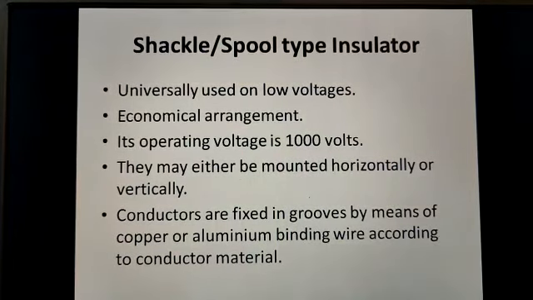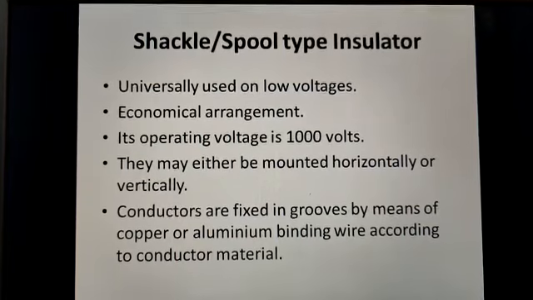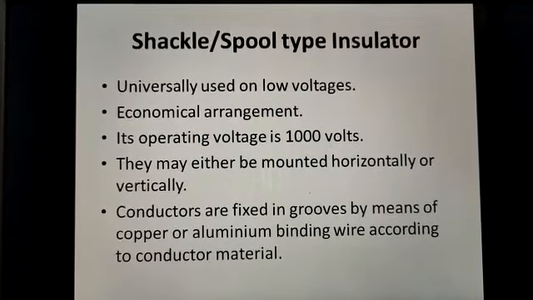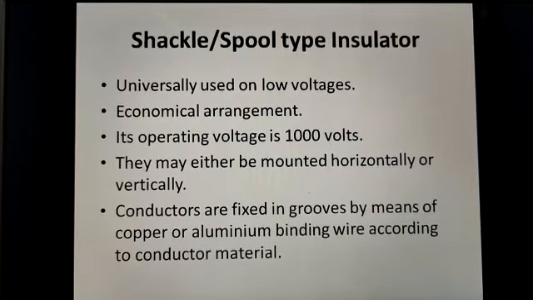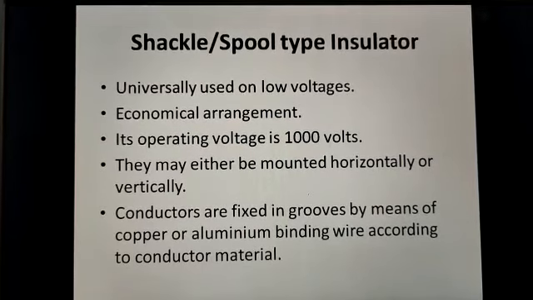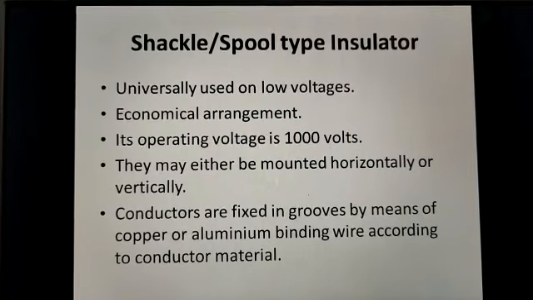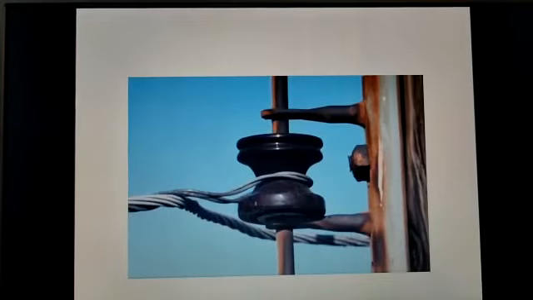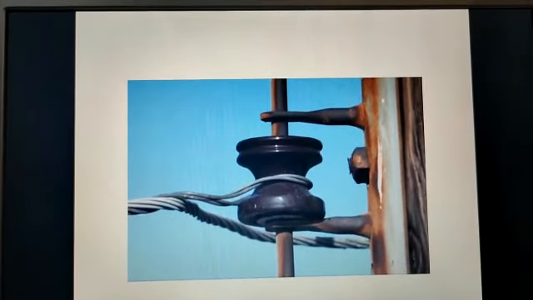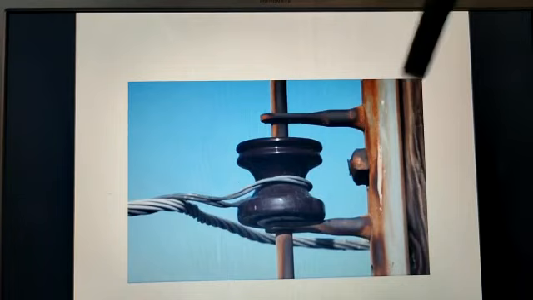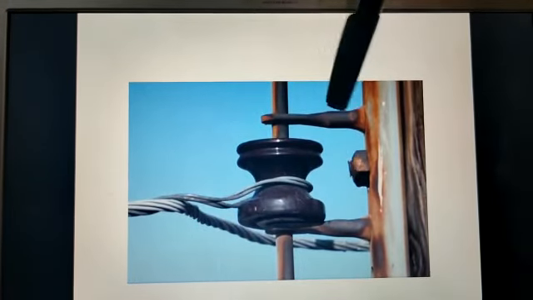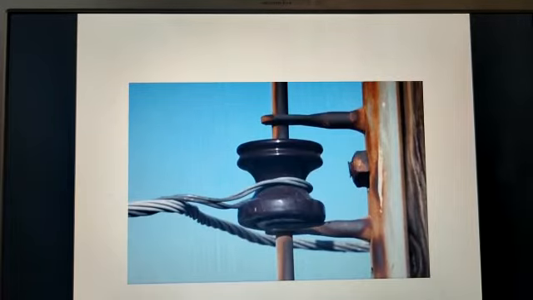Then the third one is the shackle or spool type insulator. These are used in distribution systems, meaning at lower voltages. Its operating voltage is 1000 volts. They are universally used for low voltages. It's an economical arrangement. They can be mounted horizontally or vertically. So this is a shackle type insulator. The conductor is fixed in this groove with the help of this binding wire, again of aluminium or copper.